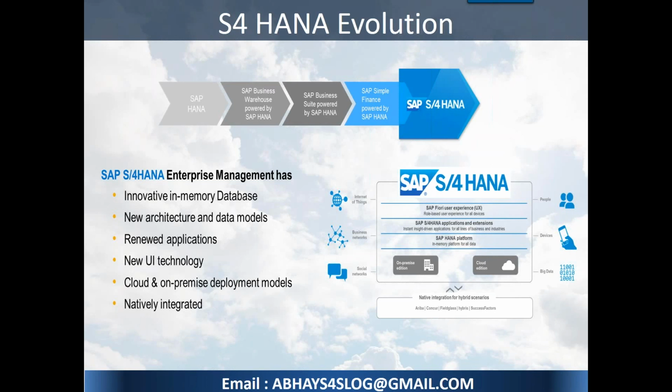So this is one of the important things that you need to understand, where SAP S/4HANA is going. If you see the features of this, we call it S/4HANA Enterprise Management. So in-memory is a HANA benefit, new architecture, new data models. Data models are nothing but how the data is stored. Renewed applications means that the applications you are using, say settlement or something like that, have been renewed a lot. UI is nothing but Fiori, cloud deployments, and native integration. So this would be, in a nutshell, all the features of SAP S/4HANA.